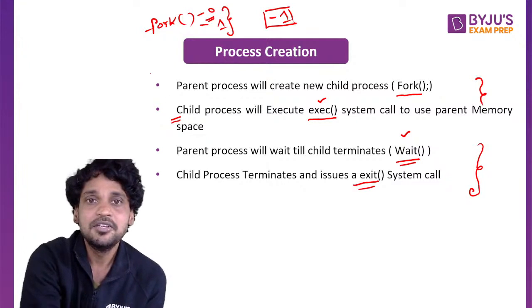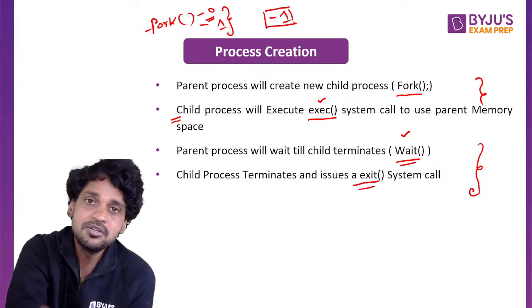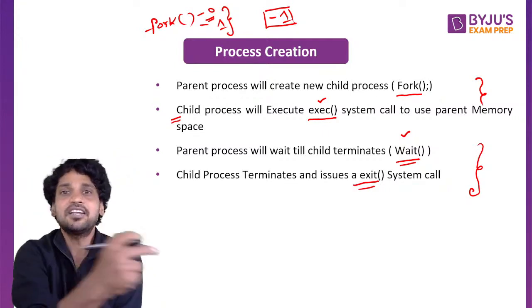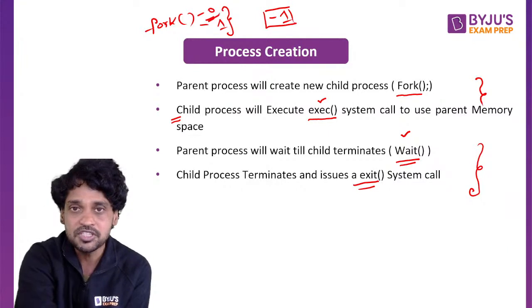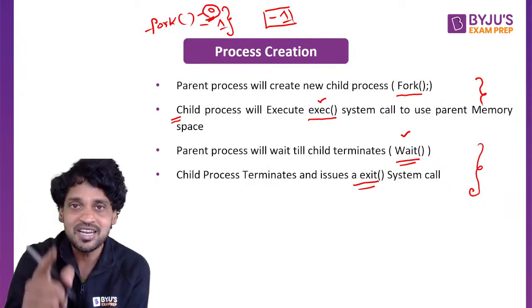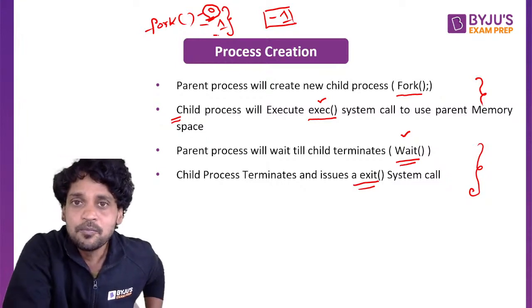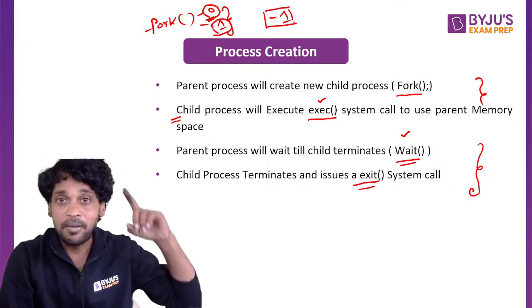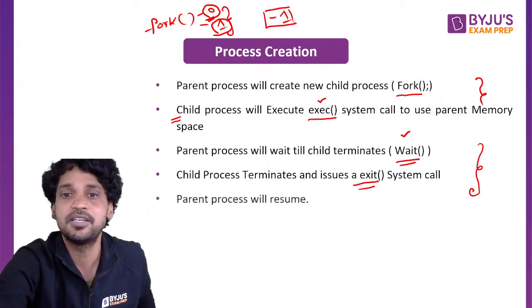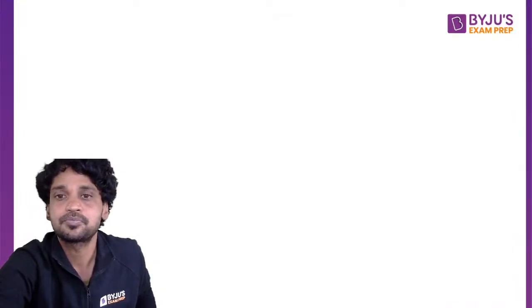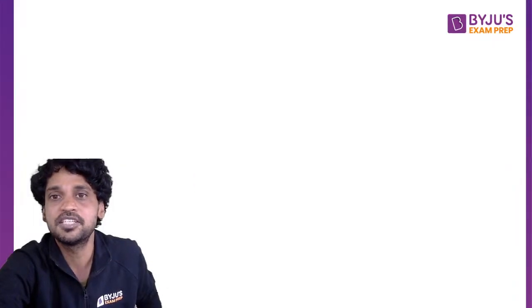So again, you can ask me, sir, fork has two instances in which child creation is successful. What is the difference between each instance? Let me tell you. If the fork returns 0, fine, child process is created and child is executing in the CPU. If the fork returns 1, child process is created but parent is executing. So this is the difference between 0 and 1 when a fork gets executed.